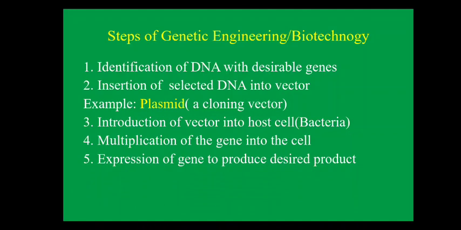The final step is the expression of the gene to produce the desired product. Finally, the gene will express, and whatever product we want will be formed. These are the steps of genetic engineering, and you will see this in detail in our next topic.